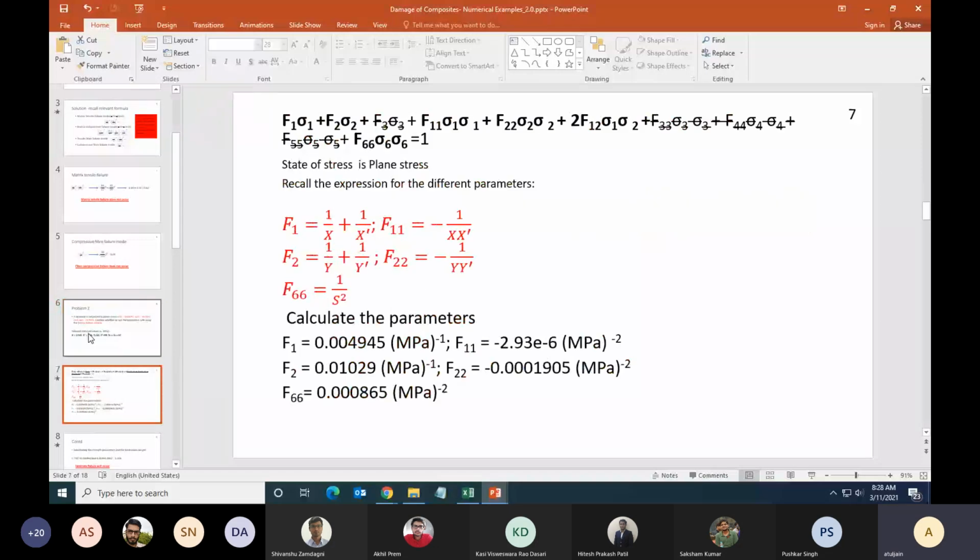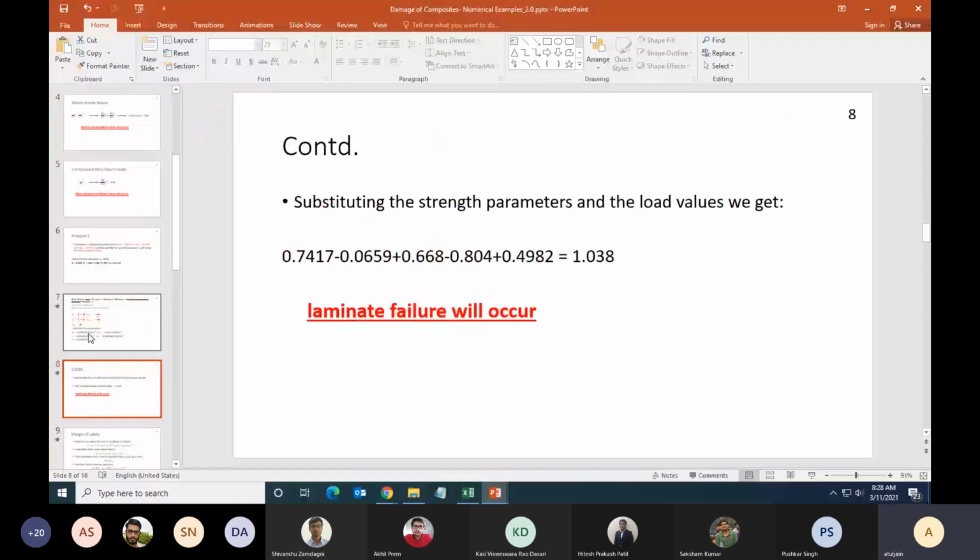So as I said, step one, we will calculate the parameters based on the simple formulas. And then we will put it in the formula and we will get the value 1.038, which means that the laminate is going to fail.